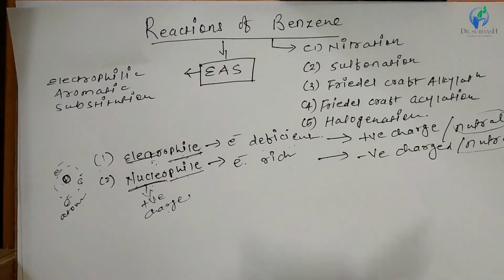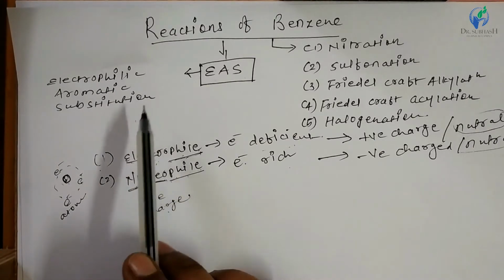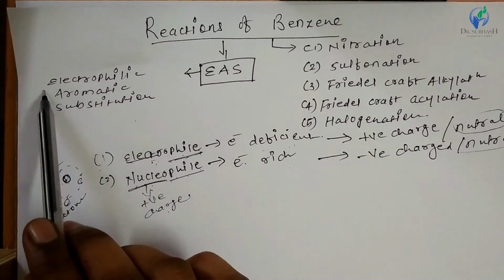So keep in mind that two electrophiles never react with each other, and likewise two nucleophiles never react with each other. Always opposites react: an electrophile and a nucleophile will react with each other. So in an electrophilic aromatic substitution reaction, what is generated from the reagent?